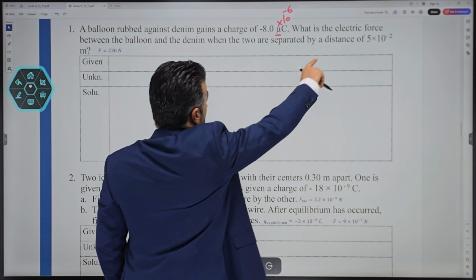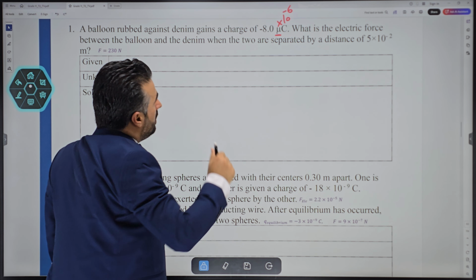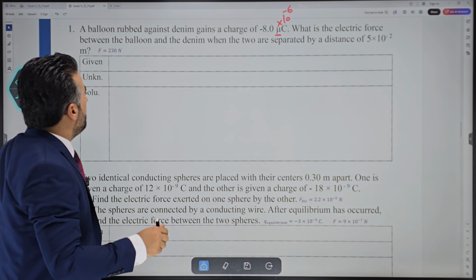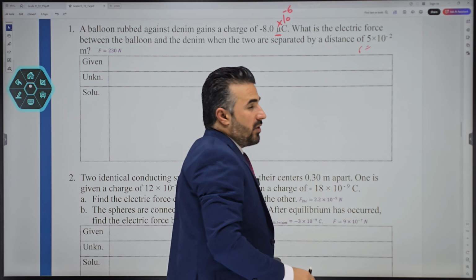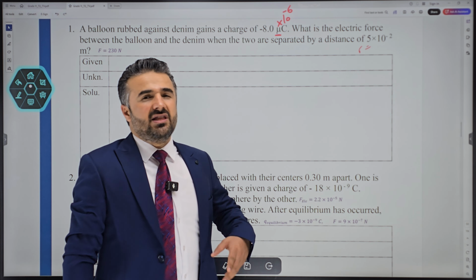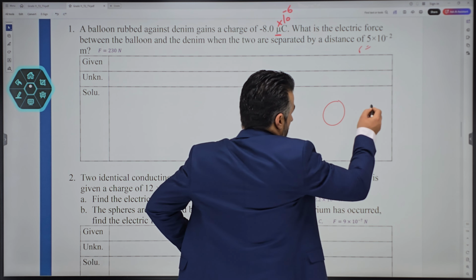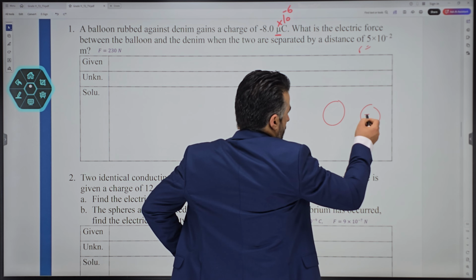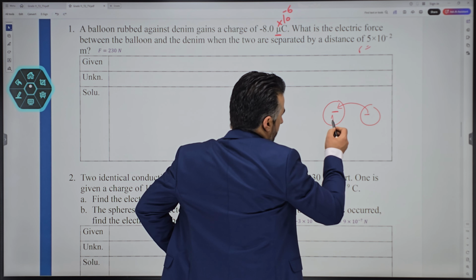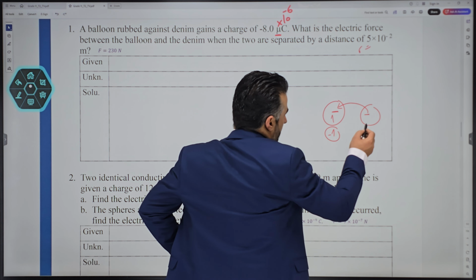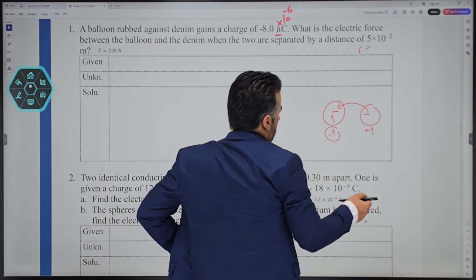The question asks, what is the electric force between the balloon and the denim when the two are separated by a distance of that much? But there's one thing you need to know: it only gives you the charge of the balloon. What about the charge of the denim? If one electron is removed from one object to another, this one becomes negative 1, and the one the electron is removed from becomes positive 1.